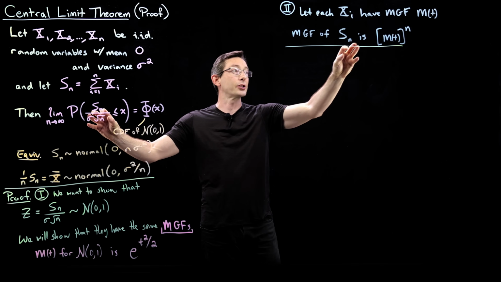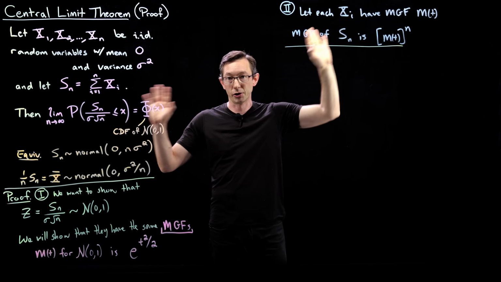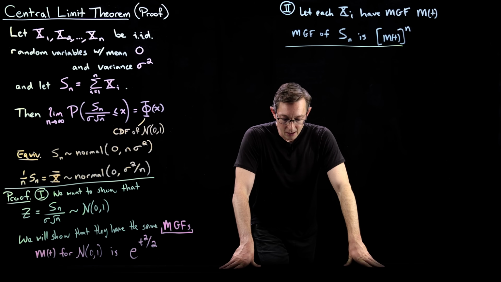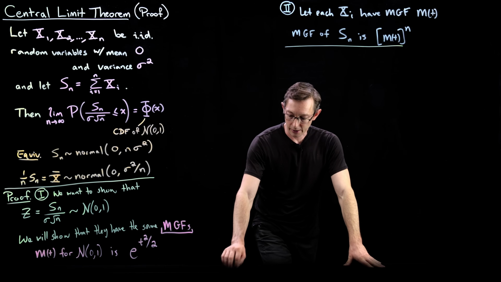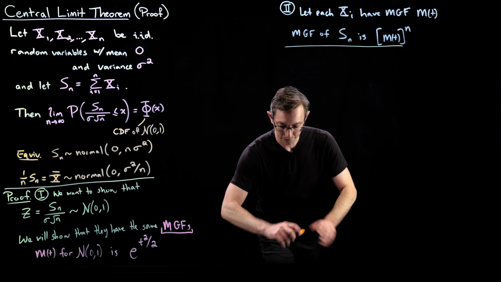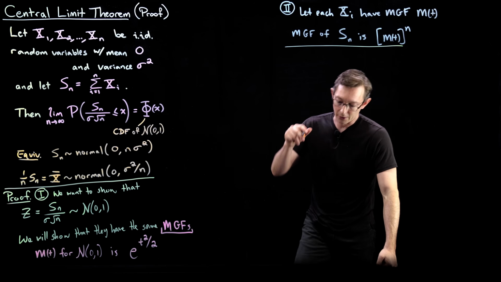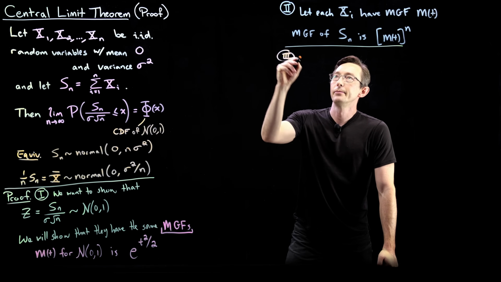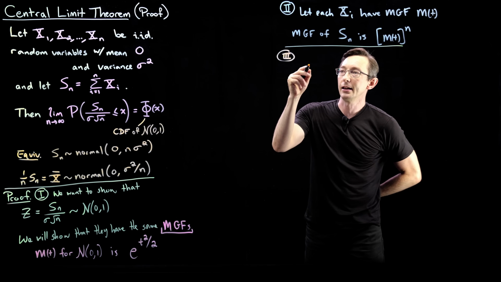So I'm going to do this correction factor and show what that moment generating function is as well. Good. So I think what I want to do here is now do my Taylor series approximation. So step 3 is we're going to Taylor series M of t.